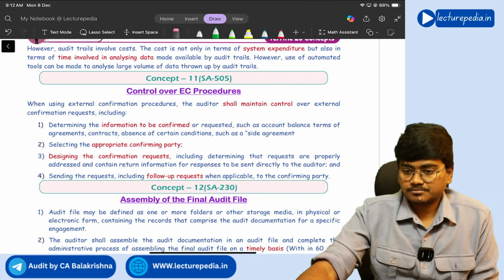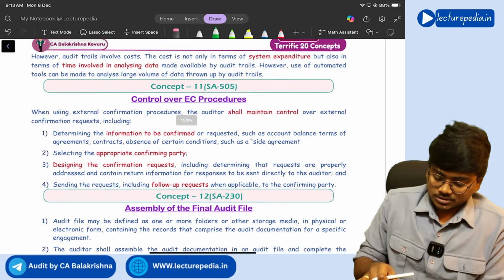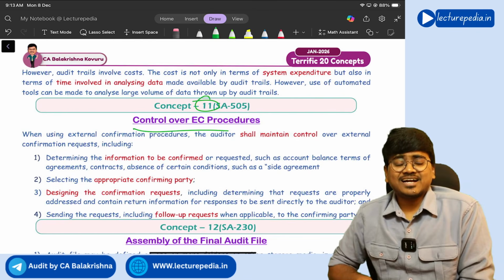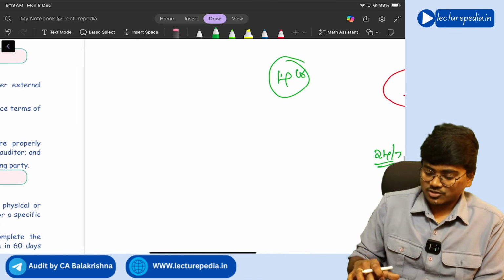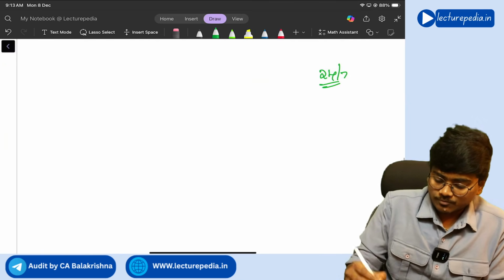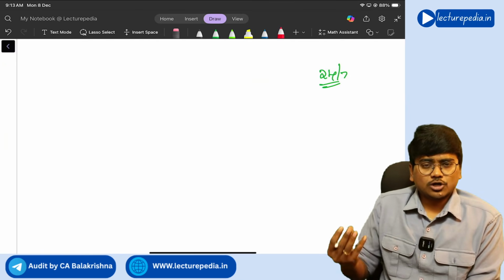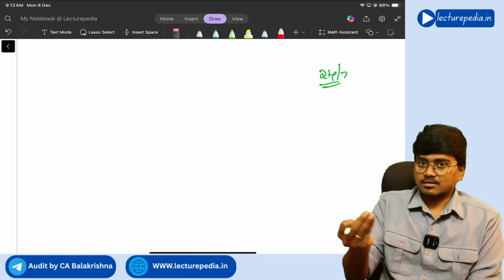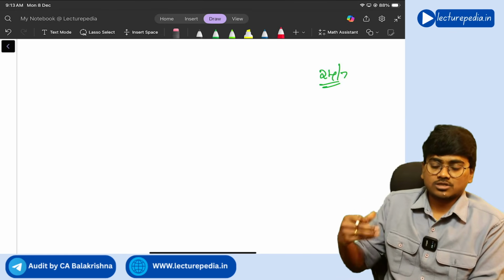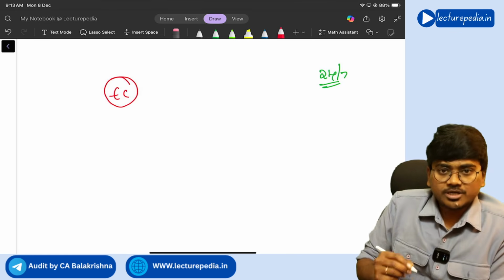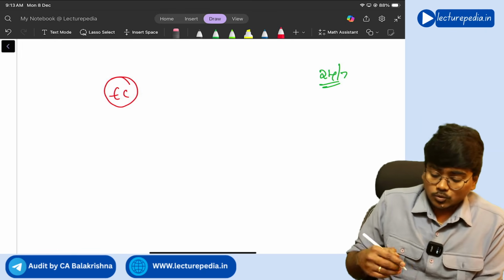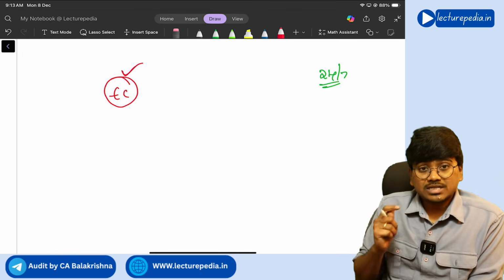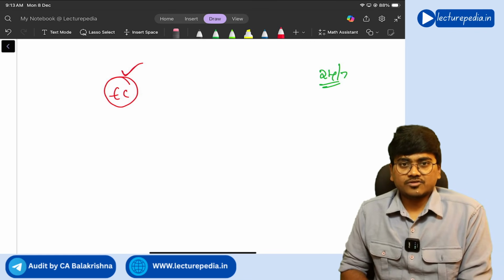Next, concept number 11, controls over external confirmation procedure as per SA 505. See, now in case of debtors and creditors, the auditor can verify the existence of creditors or debtors through the external confirmation procedure, correct or not? Now, in this external confirmation procedure, the auditor should exercise control on this procedure.